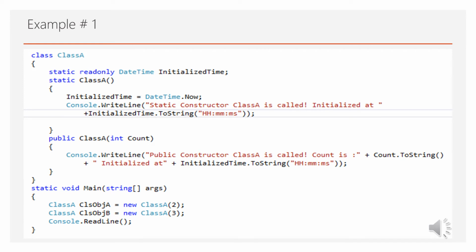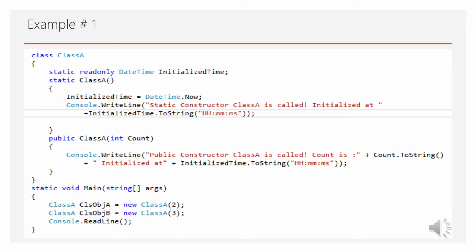So we have a class A here, and we have a static readonly DateTime, initialized time, and one static constructor, and within that you can see that we are initializing it with DateTime.Now.